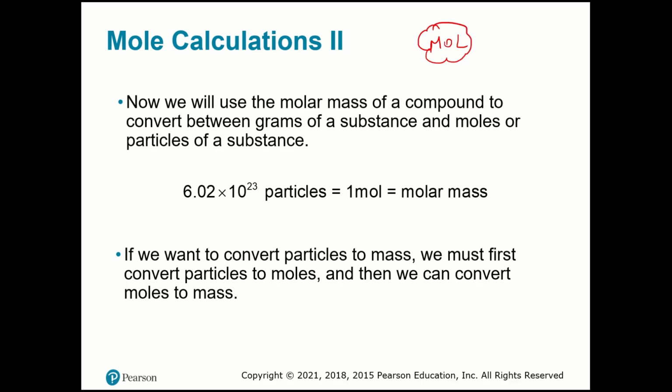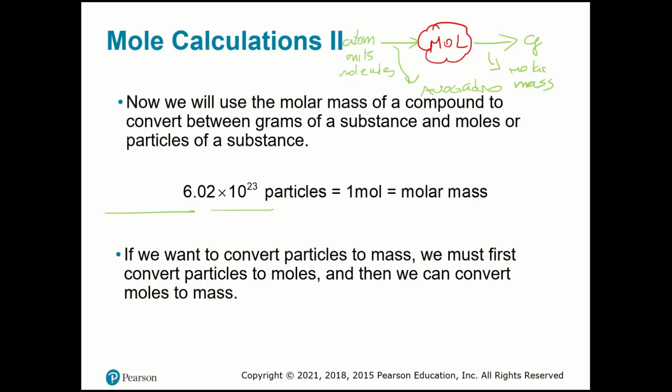So if I have atoms, molecules, units, or ions, we know that we need to use Avogadro's number, 6.02 times 10 to the 23rd particles, to find moles. And then if I want to find grams, I'm going to use molar mass.